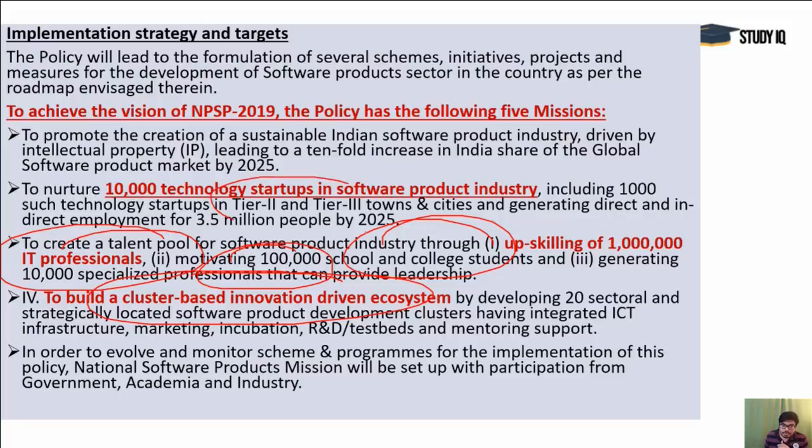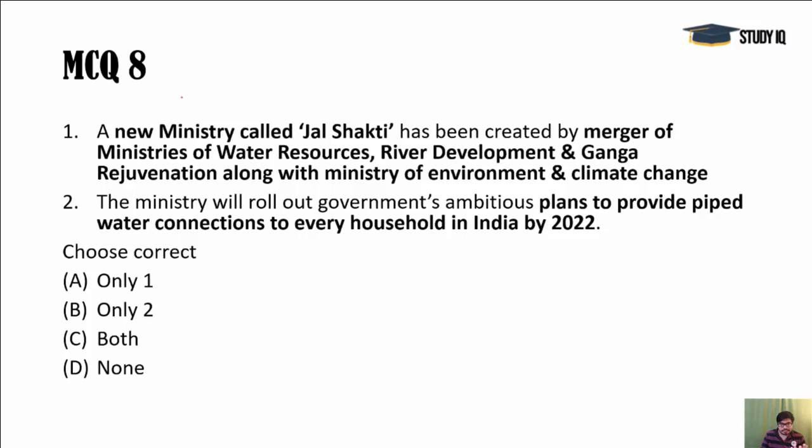So they are shifting from bigger cities and moving towards tier 2 and tier 3 cities, so that some kind of development should come in these cities also. Okay, so it is NPSP 2019, and that's the case. And the next question is the new ministry called Jal Shakti.